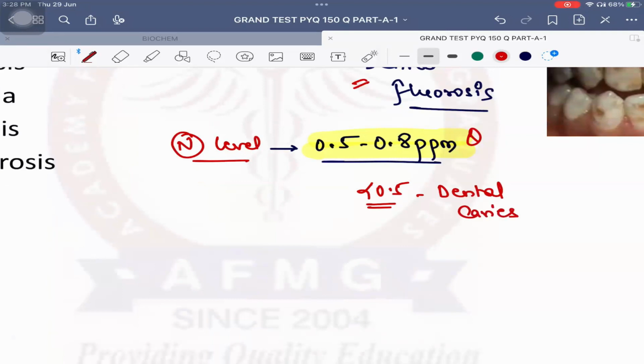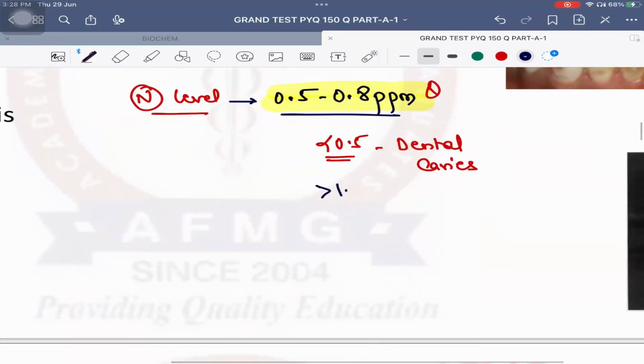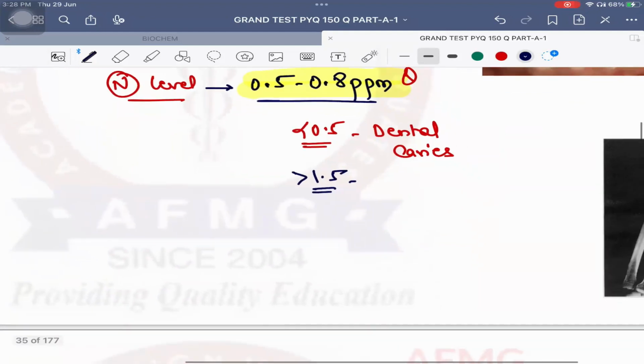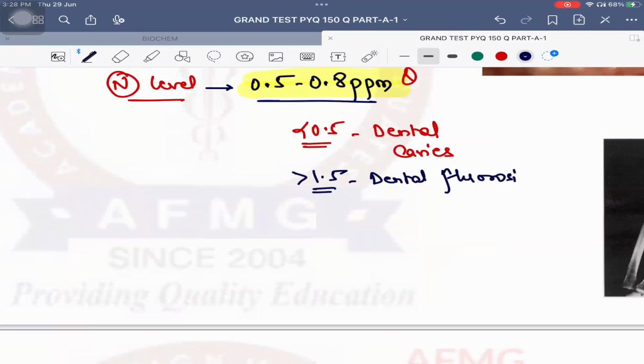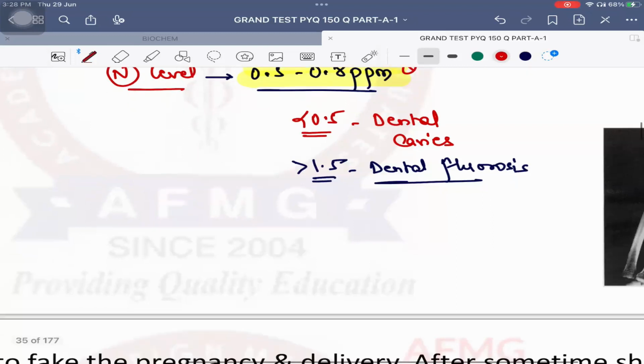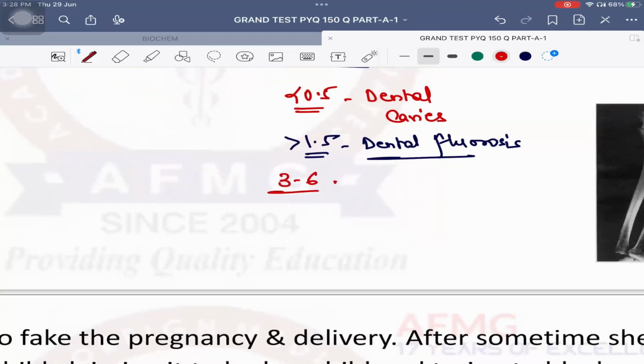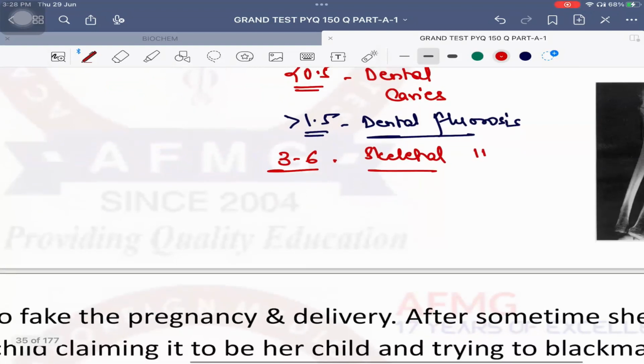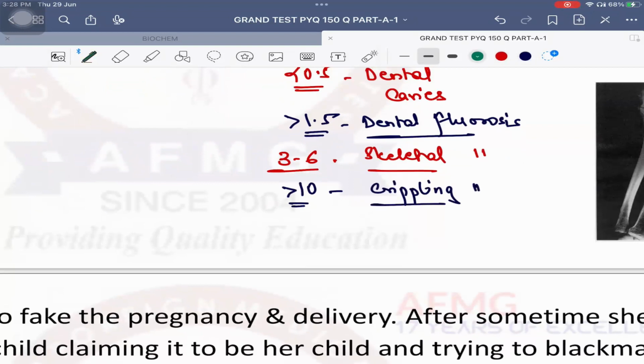If it goes below 0.5 ppm, then it causes dental caries. That is nothing else but dental infection. But when it goes more than 1.5, then it causes dental fluorosis. Fluorosis ना तो excess. ठीक है? Osis. So please remember, more than 1.5 that causes dental fluorosis. 3 to 6 ppm will cause, shabash, skeletal fluorosis. That is, bony changes will be seen. And at more than 10 ppm, it will cause crippling fluorosis. What do I mean by crippling fluorosis? The patient cannot walk any further. The patient will crawl. Okay, chal hi nahi payega patient.